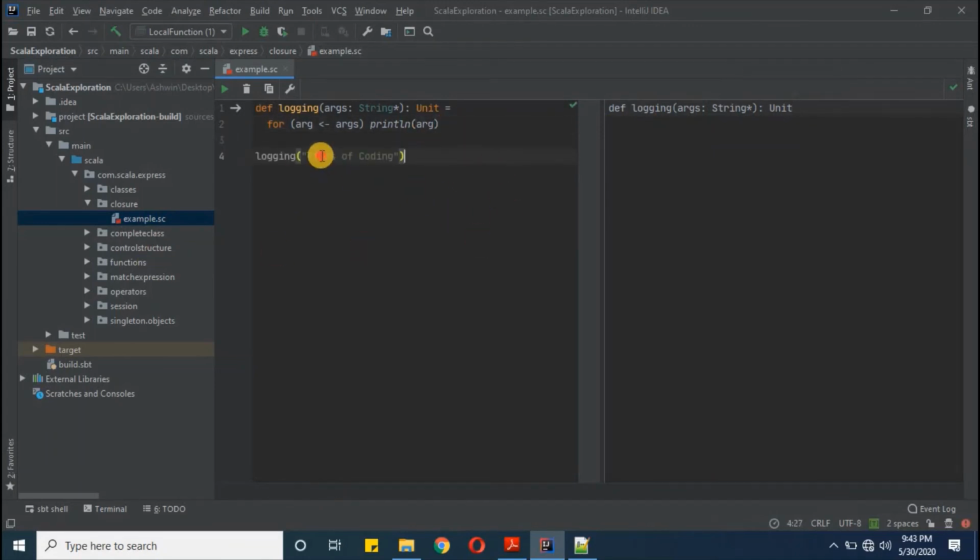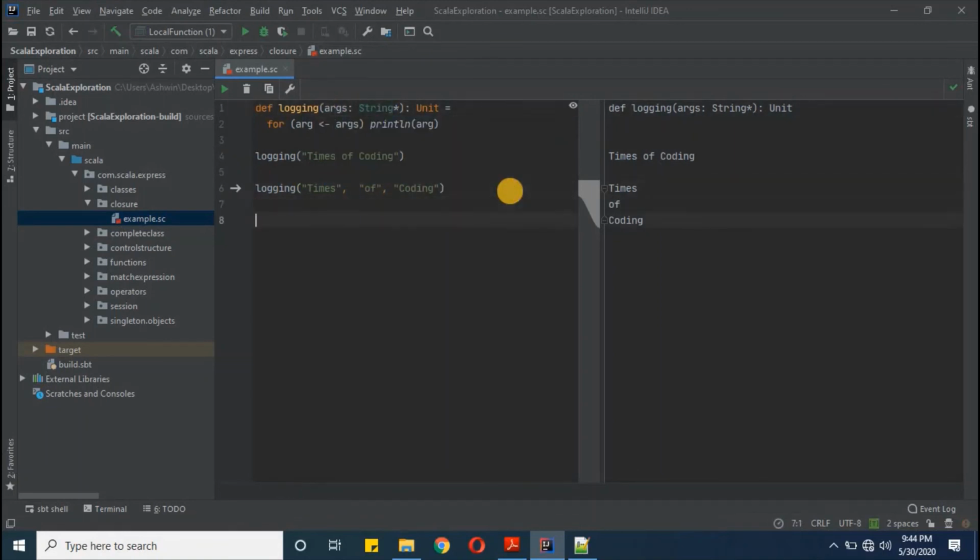So first I'll call it with one string value only, times of coding, and then we will make this times of coding value into multiple strings like this. So now we will get one string value on each line. That means the asterisk was doing its job. We can pass one value or we can pass multiple values since we are using an asterisk in our parameter.